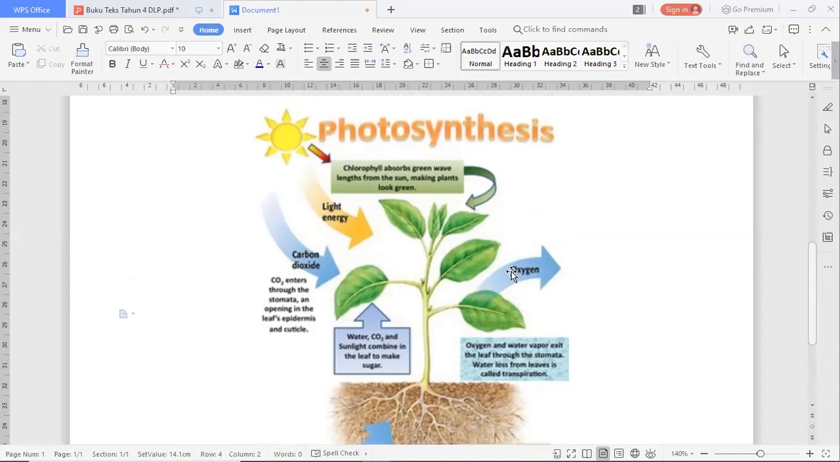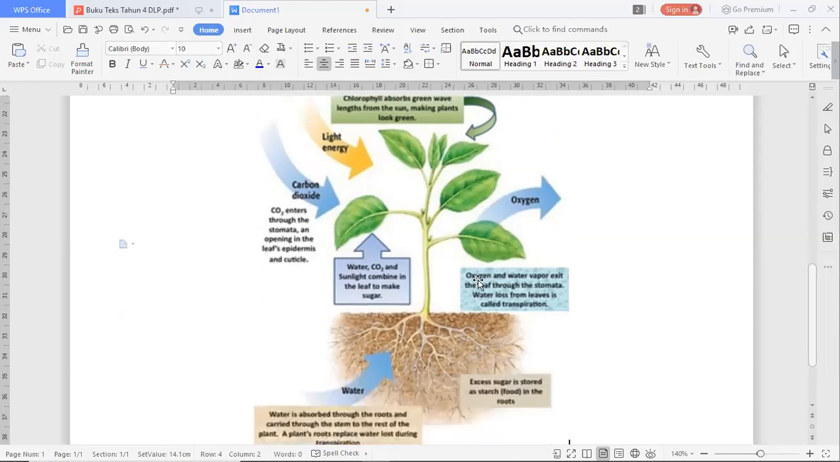Next, what is this? See, oxygen. The arrow is out, right? So the plant will release oxygen that human and animal will use it to live. So what is this? Oxygen and water vapor exit the leaf through the stomata. Water loss from the leaves is called transpiration. Okay, this one is talking about the transpiration that you will learn further when you go to the secondary level.